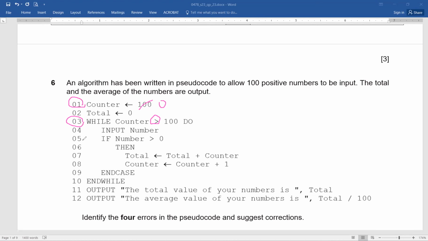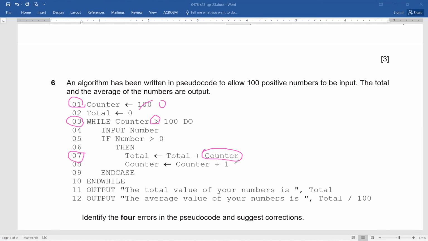Okay, wonderful. Line number 5, if number greater than 0, you can see to allow 100 positive numbers to be input. If number greater than 0, then total equals to total plus counter. Okay, that's a problem. It should have been total plus number because definitely counter is just there to go for the counting phase. So it means that line number 7 has an error.